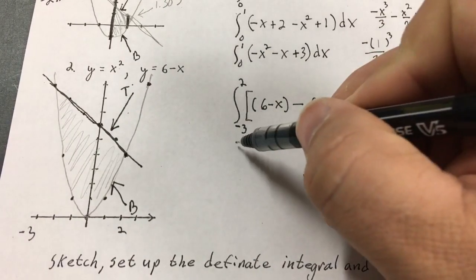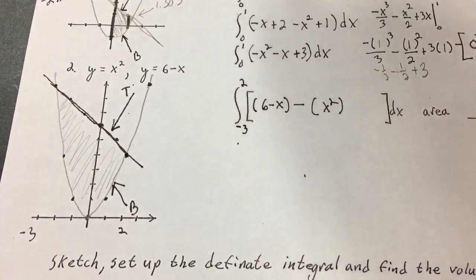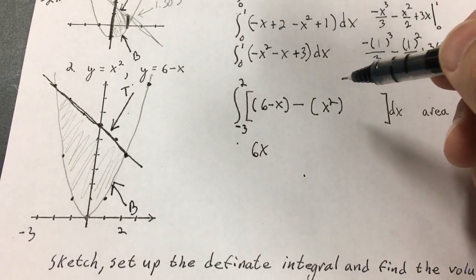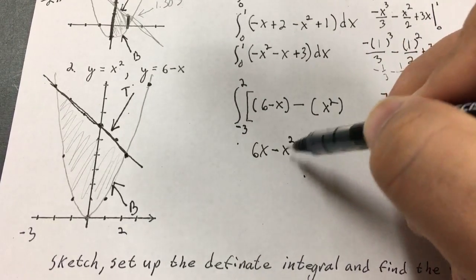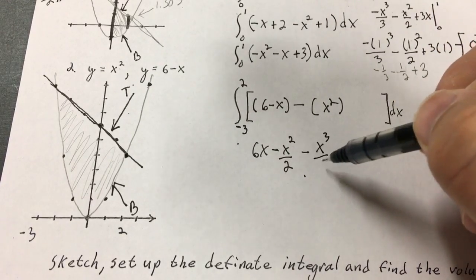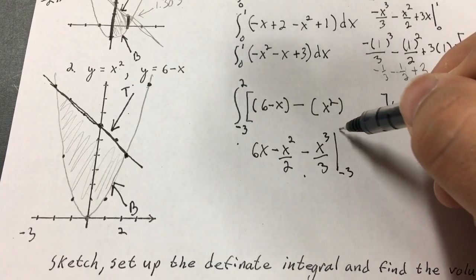I'm going to spruce it up a little bit. I don't even have to spruce up. I know that's negative x squared. That's negative x. I'm going to go right to the integral. The integral of 6 is 6x. The integral of negative x is negative x squared over 2. And the integral of negative x squared is negative x cubed over 3. Little Leibniz notation from negative 3 to 2.